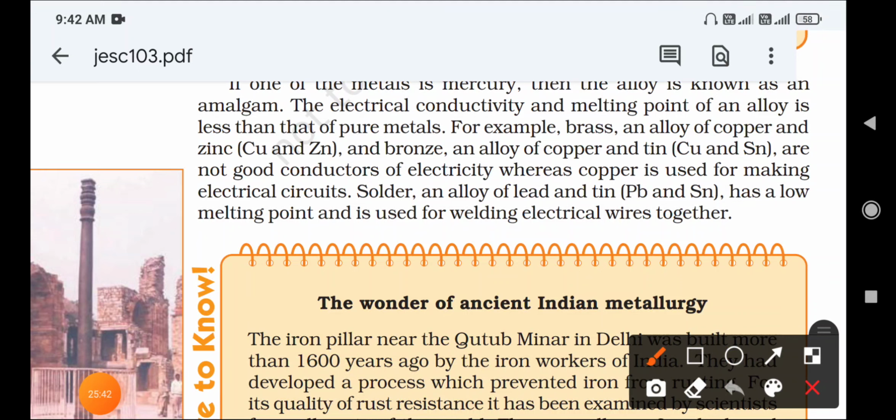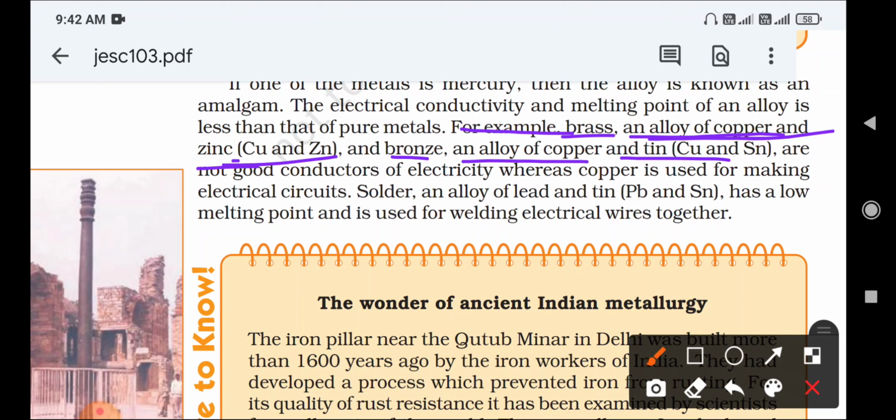For example, brass is an alloy of copper and zinc. Again, very important, note that. In exams, it may be asked to write alloys or give examples. You can write: the alloy of copper and zinc is called brass. Again, bronze is an alloy of copper and tin. So brass is an alloy of copper and zinc.